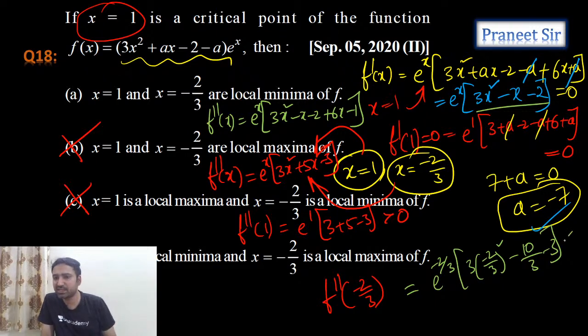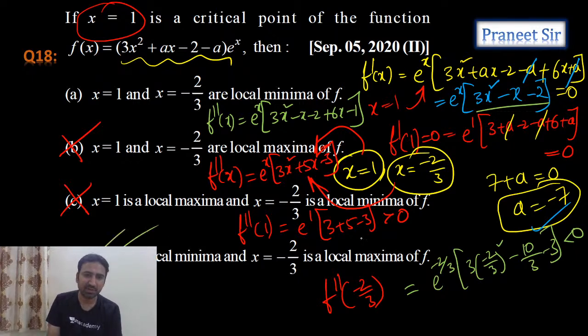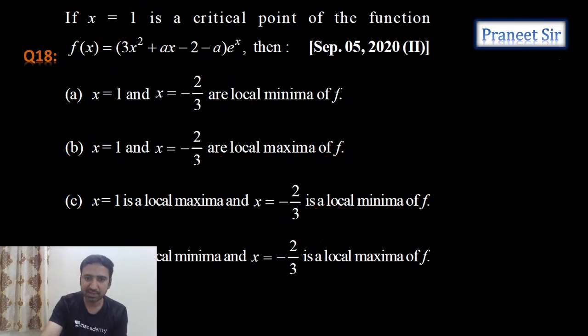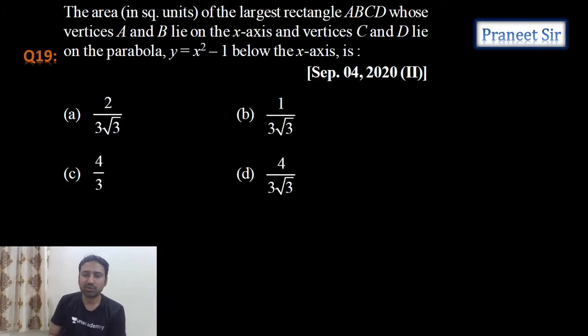So clearly we can say that it's negative. That means maximum at minus 2 by 3, and minimum at x equals 1. So the fourth option is the answer, guys. Clear? Exactly. So the fourth option is the answer. Next question.